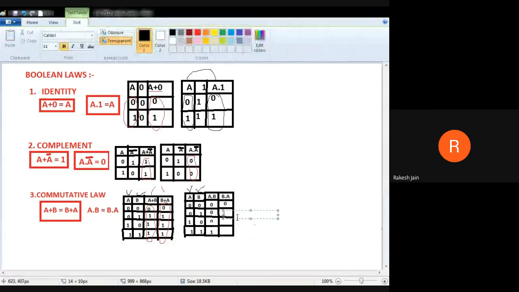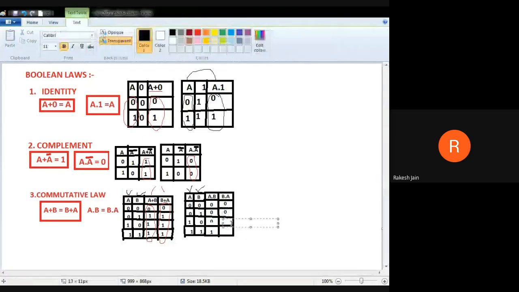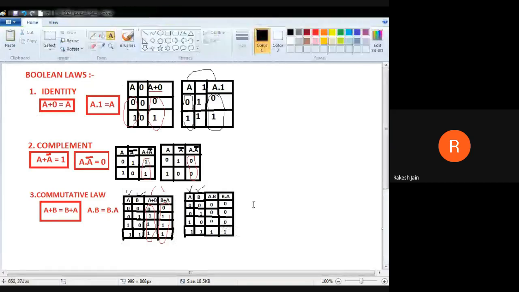Now see B dot A, we have to focus only on B and A. See these two values. So A is 0, B is 0, because 0 we find, that's why 0. Now B is 1, A is 0, because again we find a 0, that's why it is 0. Now B is 0, A is 1, again we find a 0, that's why 0.